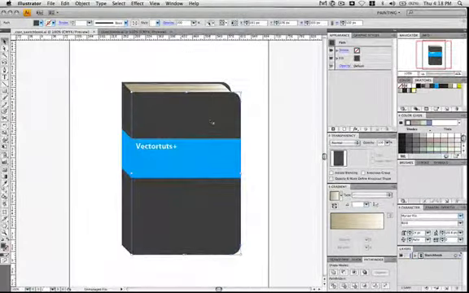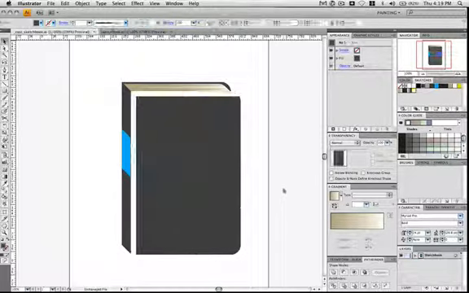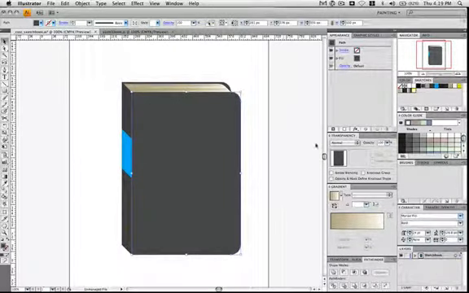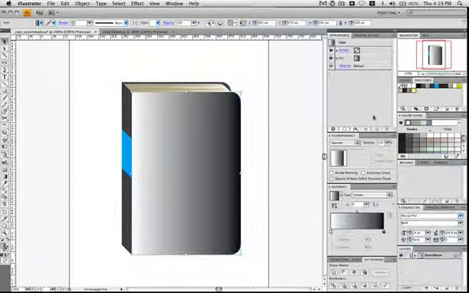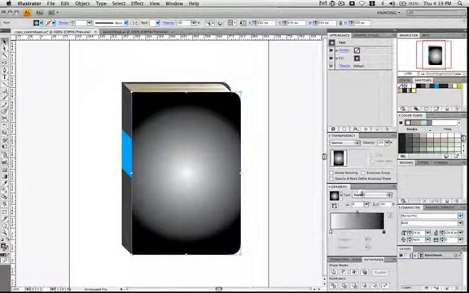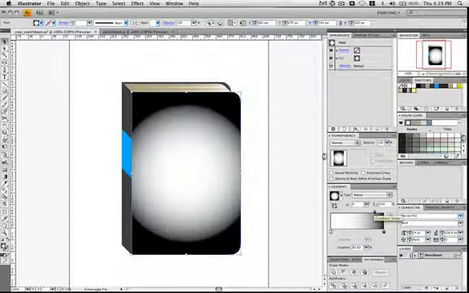Go ahead and grab our cover, not the texture, but just the cover. Deselect everything, and hit Command F, which places it all in front. I'm going to apply a radial gradient to it, so I just grab the default gradient, and I'm changing it to radial, and then move the slider over so it looks about like that.